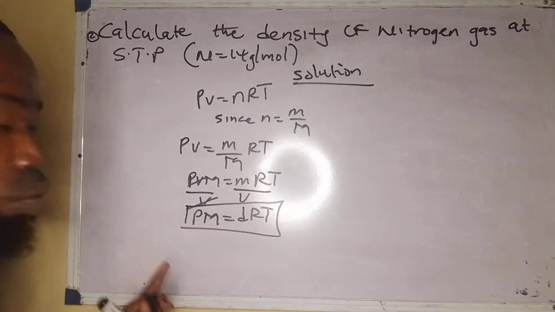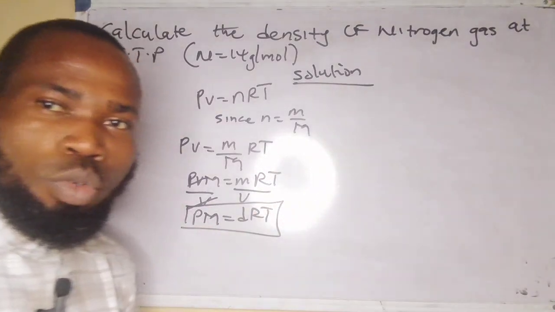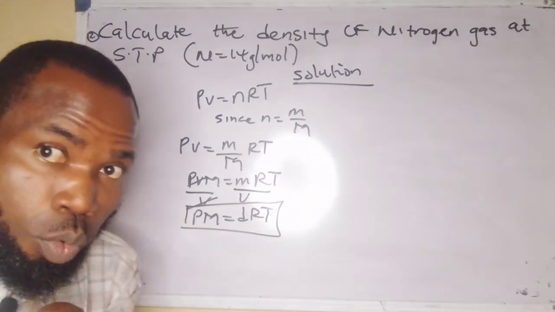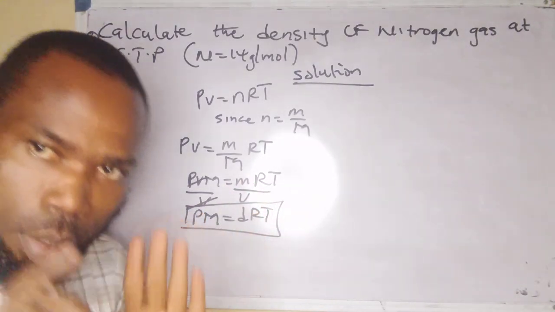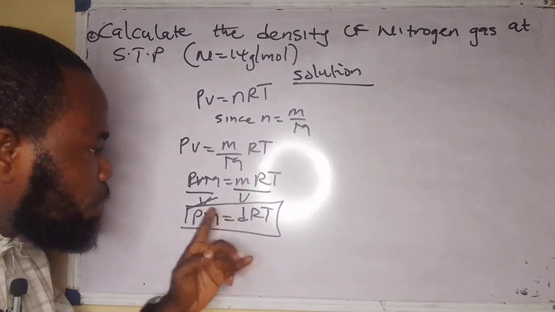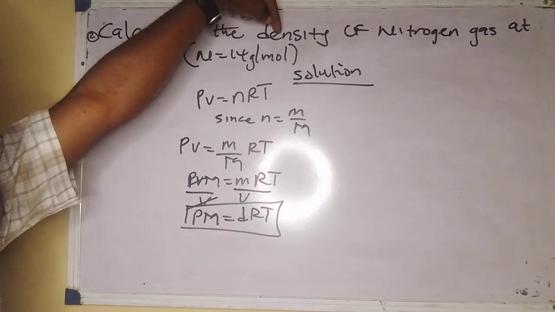Now, I didn't want to bring the formula out. I know the formula that we're going to use, but I didn't want to bring it out straight. I just want to show you how we get the formula. So don't say chemistry is hard, or ask how this formula came about. Calm down. Look at it. This formula can fall into this place because we have density here.